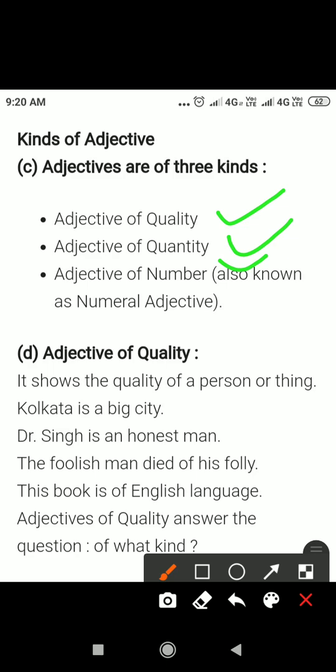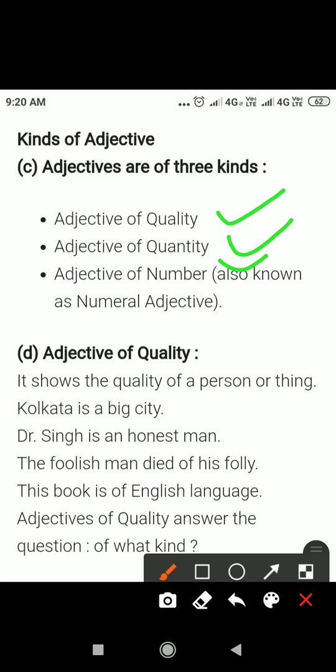At first we will study adjective of quality. Quality means specific characteristic. It shows the quality of a person or thing.